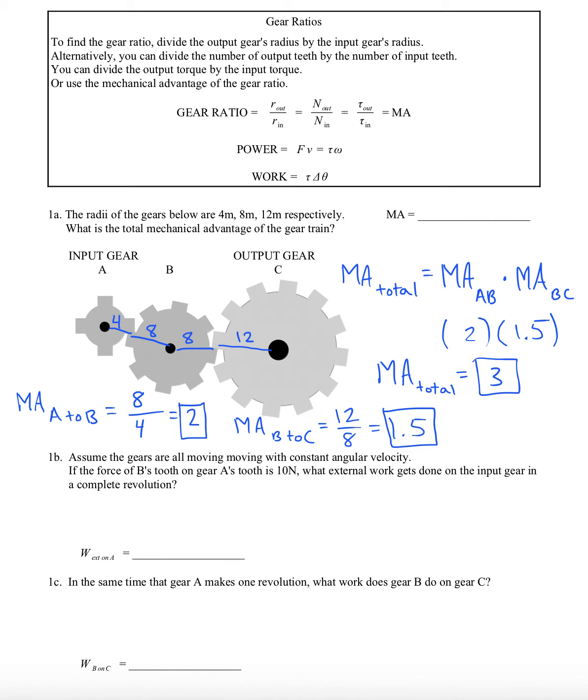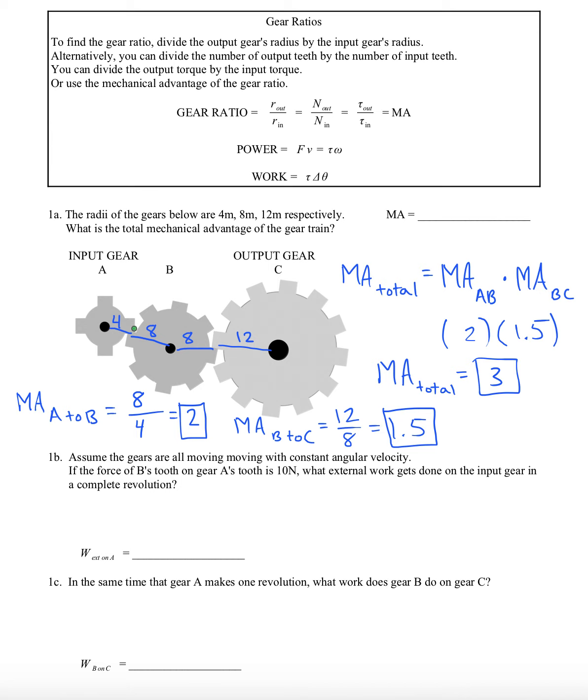All right, 1B says, assume the gears are all moving with constant angular velocity, and the force of B's tooth on A's tooth is 10 newtons. What external work gets done on the input gear in a complete revolution? All right, so there's a lot to that. Let's start with just drawing the forces on the teeth.